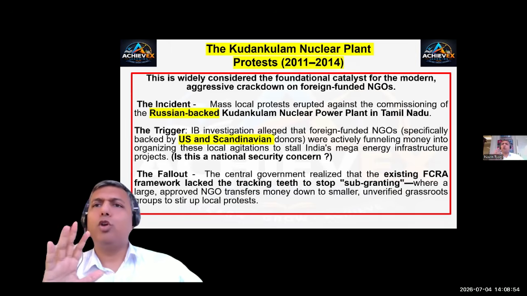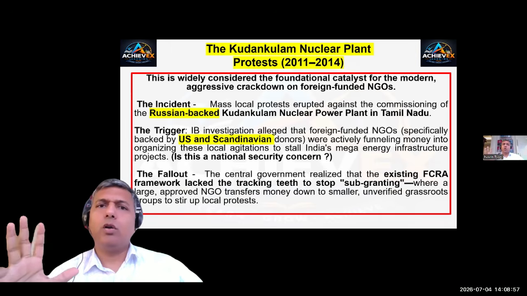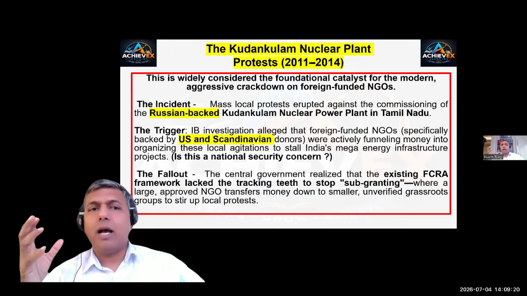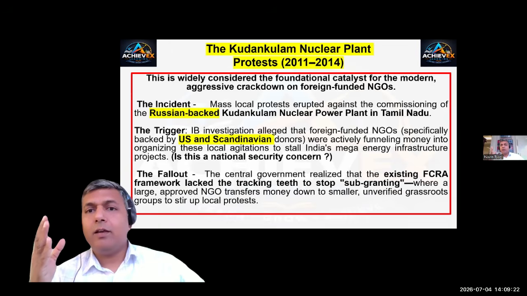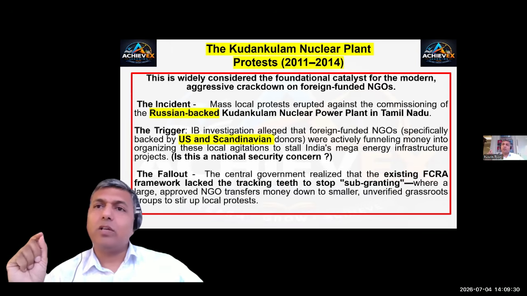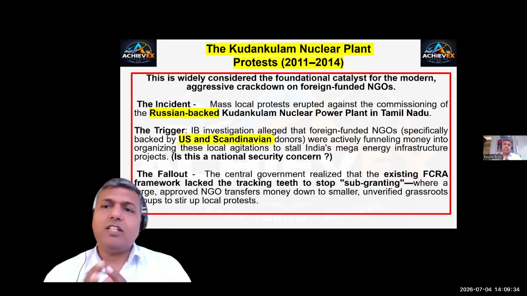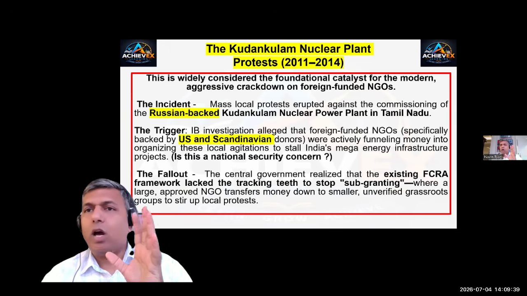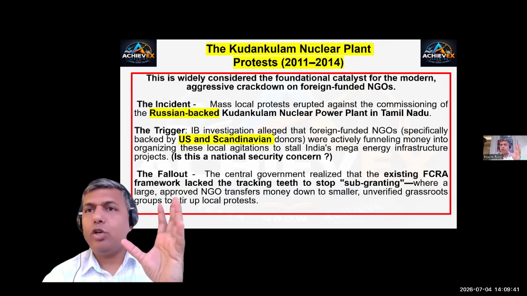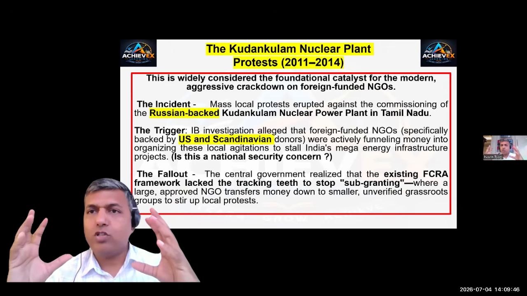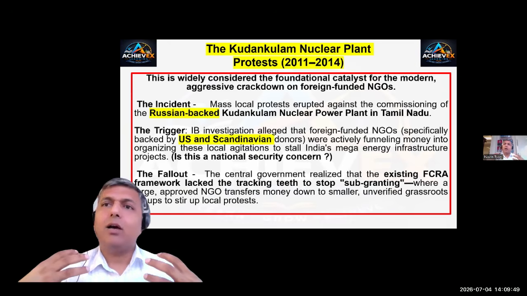We all know there were huge protests going on against a Russian-backed nuclear power plant in Tamil Nadu. What was the trigger? The IB investigation brought out that foreign-funded NGOs, specifically those backed by United States and Scandinavian donors, were highly active in putting this money into organizing local agitation. Now we understand it is a Russian nuclear power plant, and this is funded by the United States of America. So there are two poles who are fighting on the ground and on our motherland.